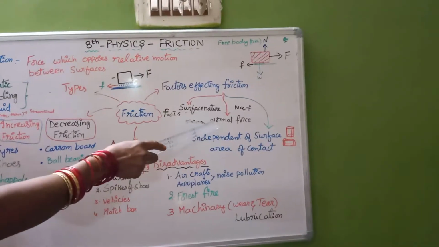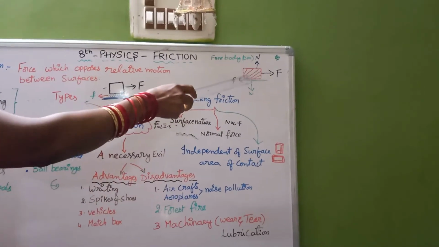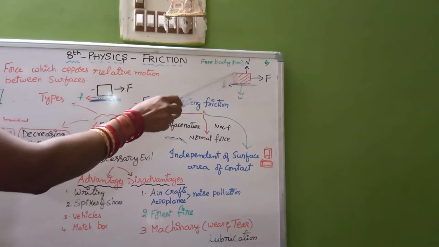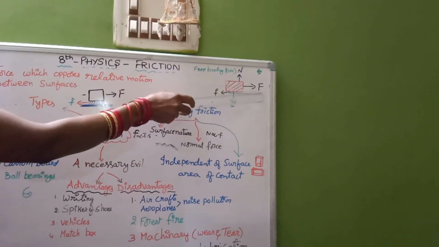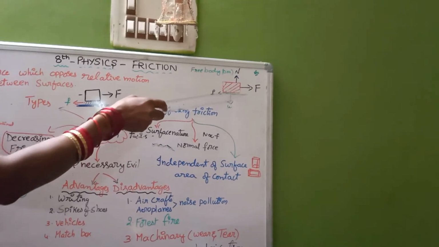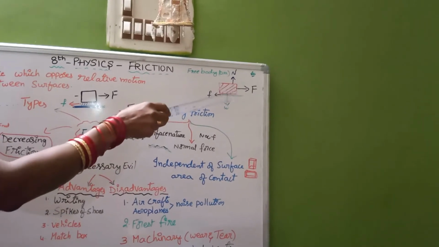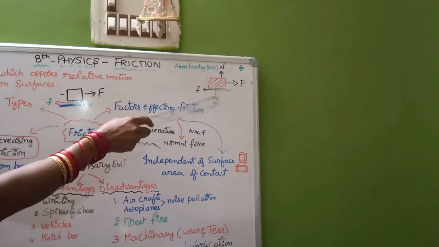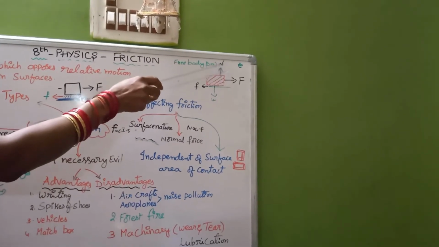Now another factor is normal force. What does normal force mean? Let us recap. In the previous lesson we learnt about the free body diagram. In that, this is a wooden block, and the force applied by me in this direction is designated with capital F. The movement of the body is opposed by the frictional force, designated with small f here. The body weight is pulled towards the gravitational force and is represented with capital W. Opposite to this weight is the normal force, represented with capital N.